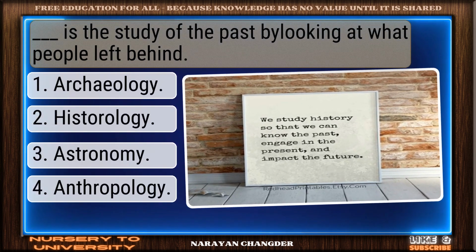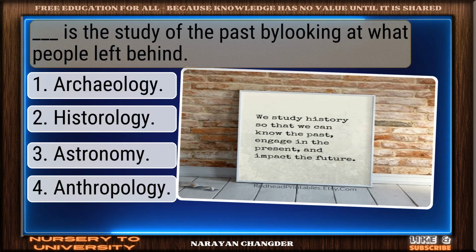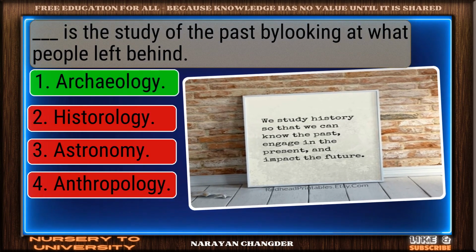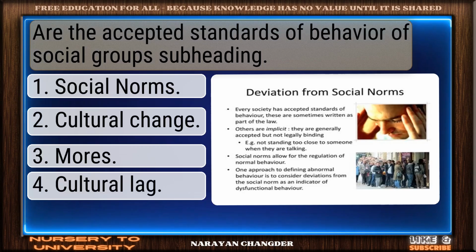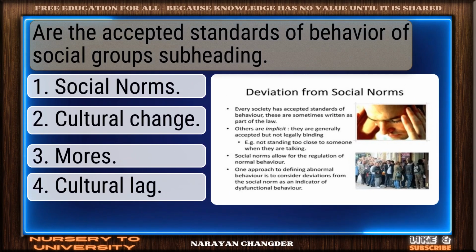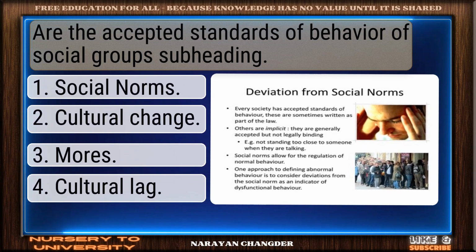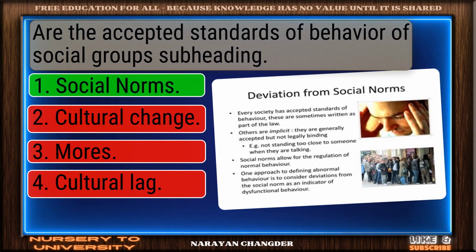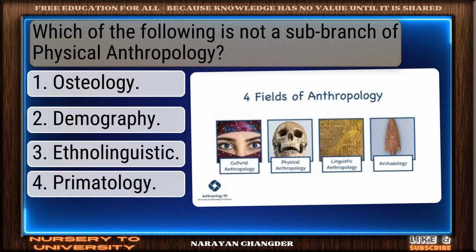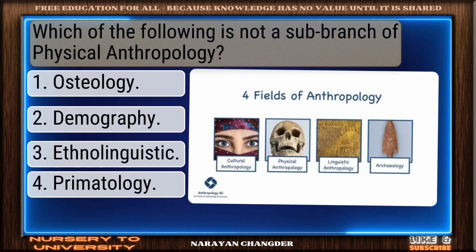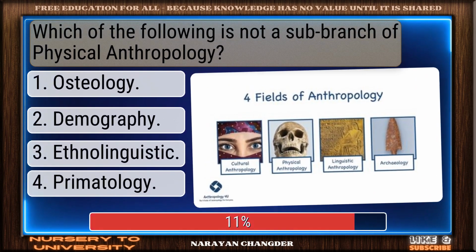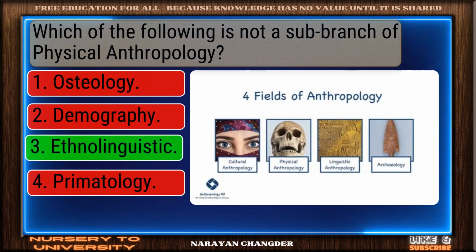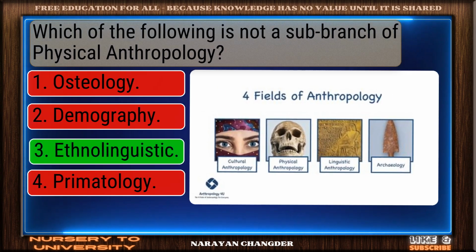Dash is the study of the past by looking at what people left behind. Valid point. Archaeology is true. Are the accepted standards of behavior of social groups? Subheading. You chose social norms, and it is correct. Which of the following is not a sub-branch of physical anthropology? Nice work. You chose ethnolinguistic, and it is correct.